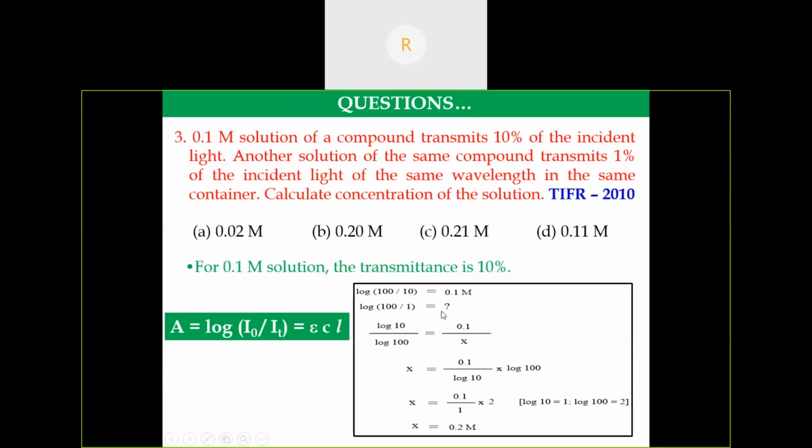We can easily divide: log of 100 by 10, that is log 10, divided by log 100, is equal to 0.1 divided by x. We have to calculate x. This is simple mathematics. The value of log 10 is 1, log 100 is 2. So 0.1 into 2 gives 0.2 molar. So the answer is B, 0.2 molar.